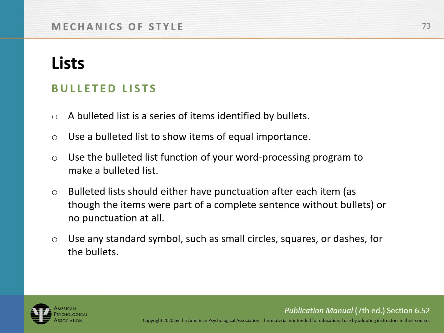A bulleted list is a series of items identified by a bullet. It shows items of equal importance. You can create a bulleted list using Microsoft Word, and bulleted lists should have punctuation after each item, or you could use no punctuation at all. Just be consistent. Use any standard symbol, such as a small circle.